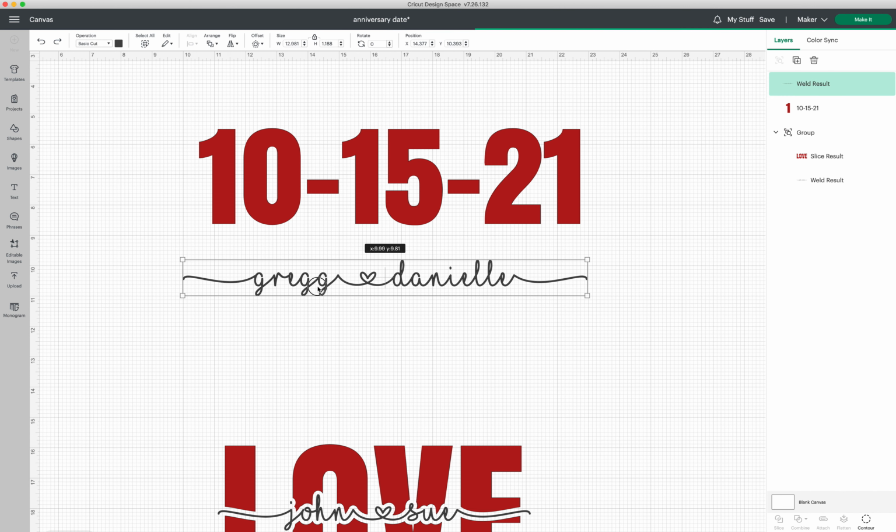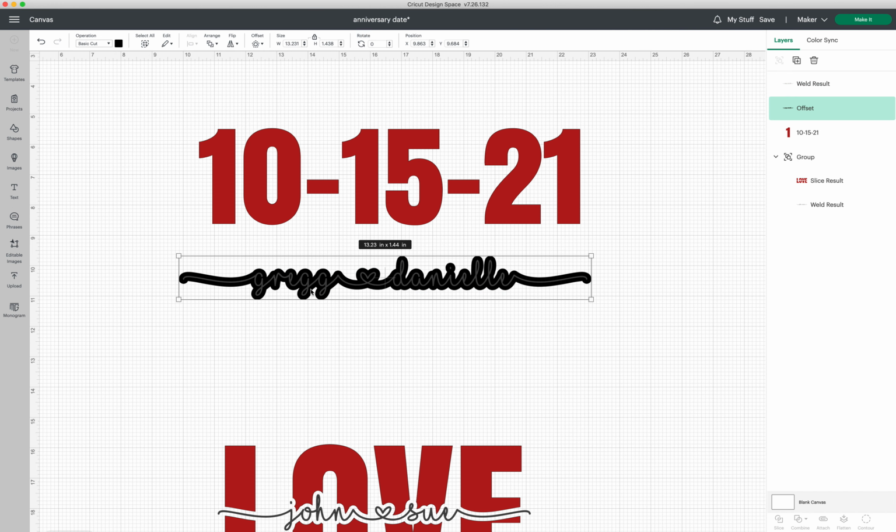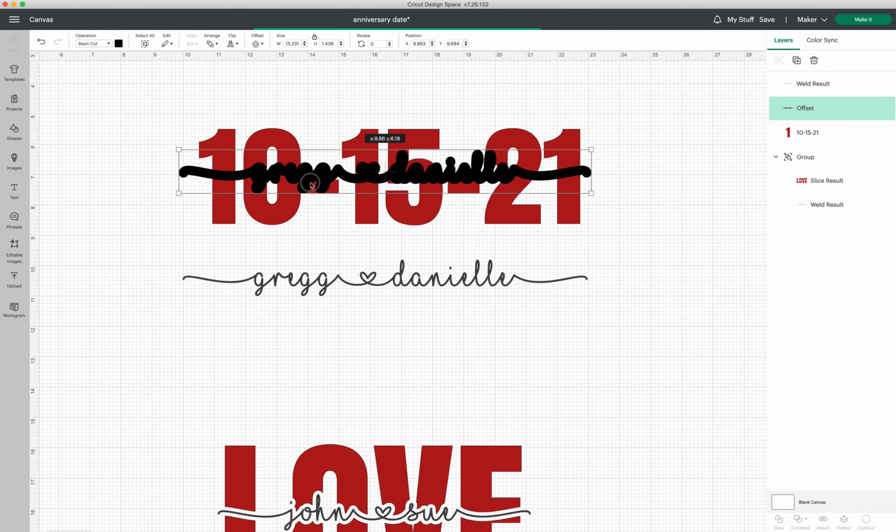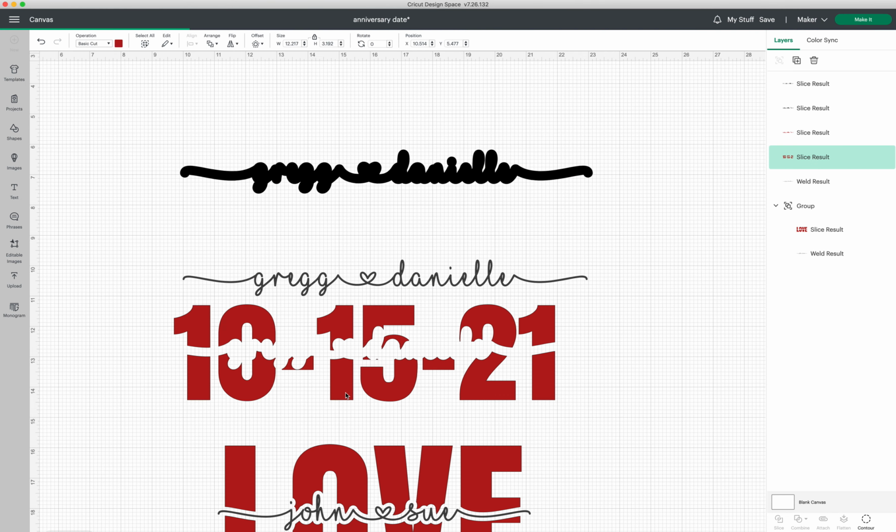Okay, so here we are right back. And let's do our offset again. Now we're going to bring it back down to the one I usually like, about 0.125 with the corner and apply. Okay, let's put it up into our D so that we can see the dashes a little bit. Okay, we'll select both and slice. Move this out of the way.